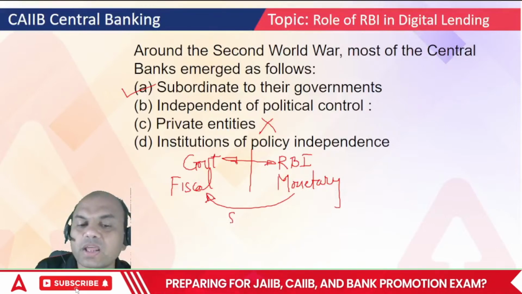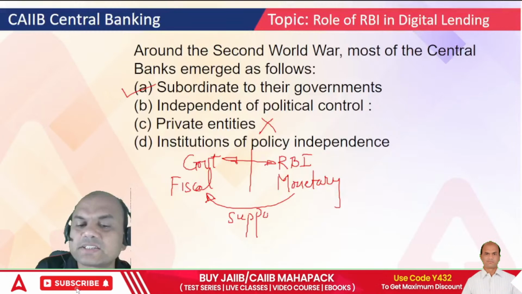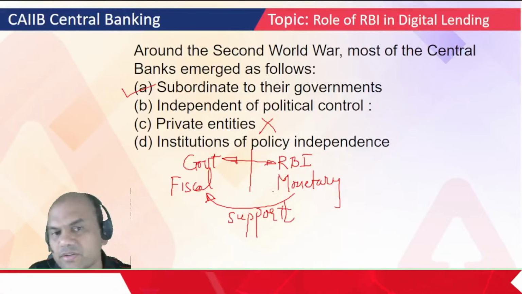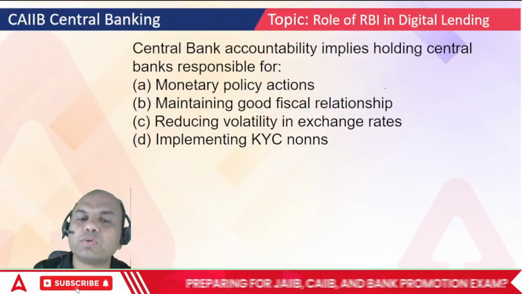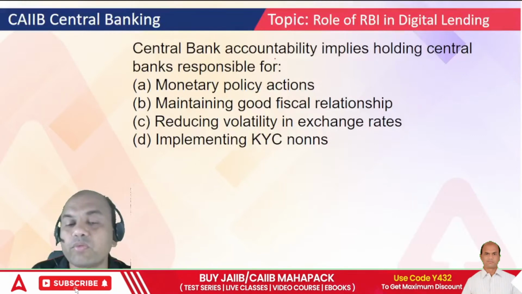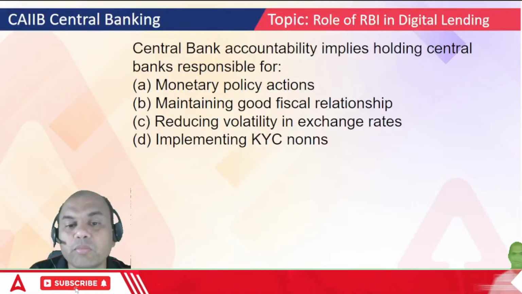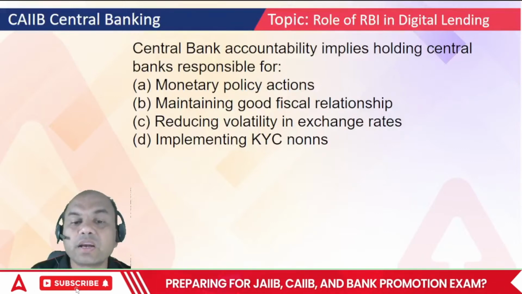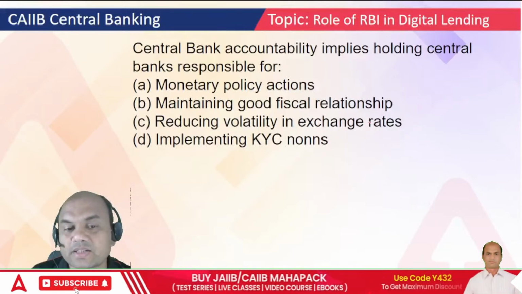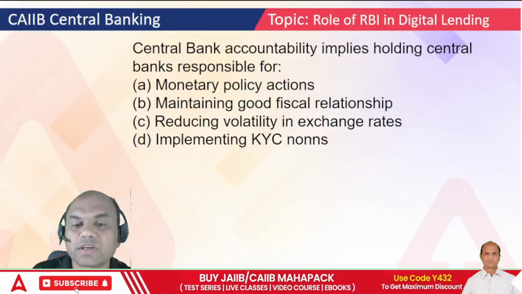Monetary policy itself is nothing without fiscal policy. Got it, everyone? Central bank accountability implies holding the central bank responsible for monetary policy actions, maintaining good fiscal relationship, reducing volatility in exchange rates, and implementing KYC norms.